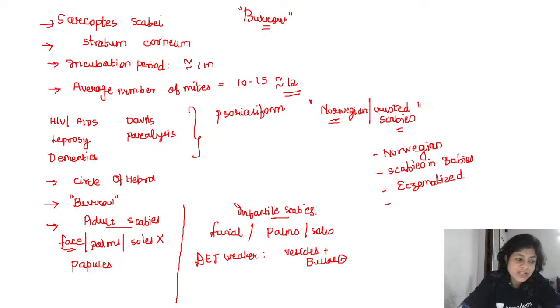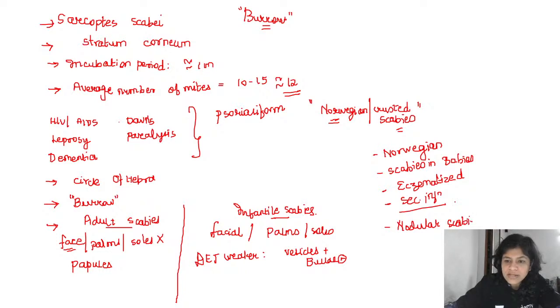Yes, very good, Sanjay. Secondary infection. So, secondary infection is the most common complication of scabies. Then another complication is nodular scabies. Okay, so what is nodular scabies?